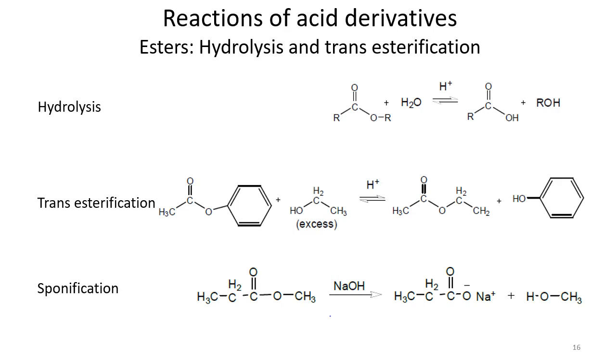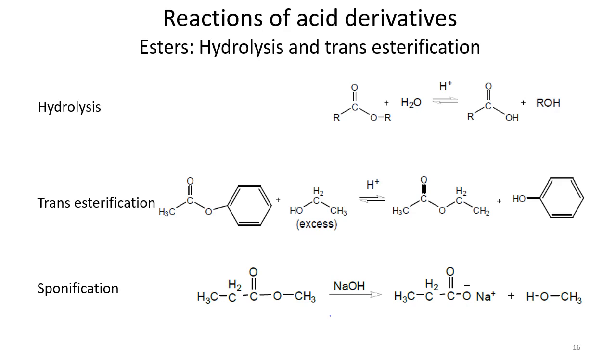As the name suggests, in transesterification we have one ester and we want to make another ester out of it. We have an acetyl ester here, because this is an acetyl group.